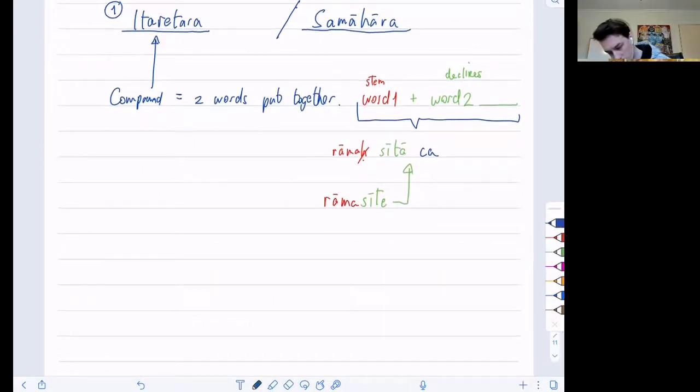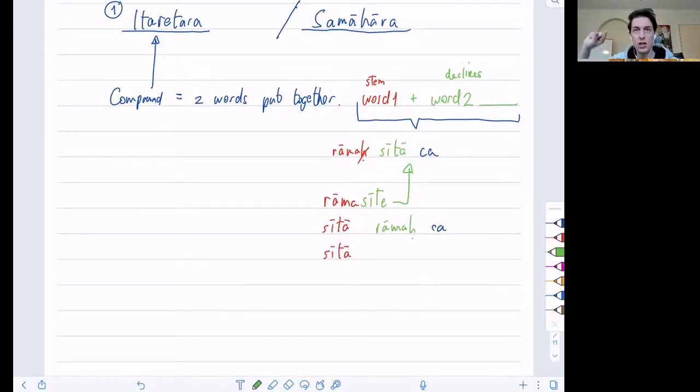What about if you want to say Sita and Rama? Let's do the opposite. So the first word would be Sita, Ramaha cha. Sita, you just take the stem. Incidentally, Sita stem just happens to be the same as nominative. And then Rama. Now, which one would this be? Ramau.